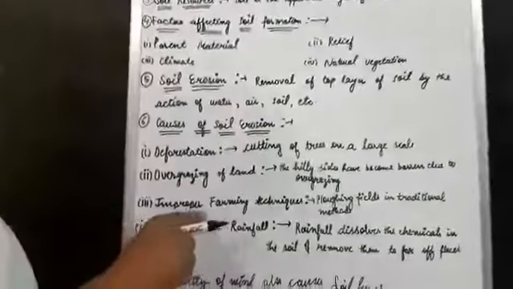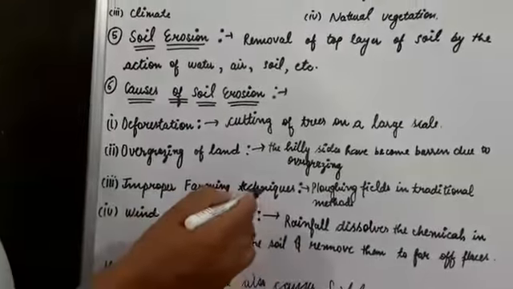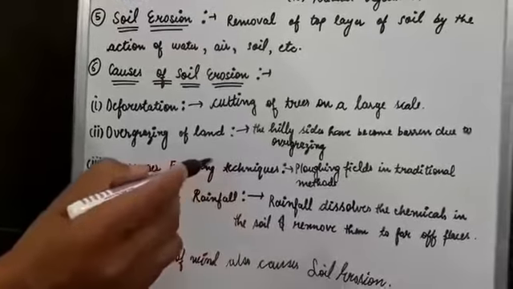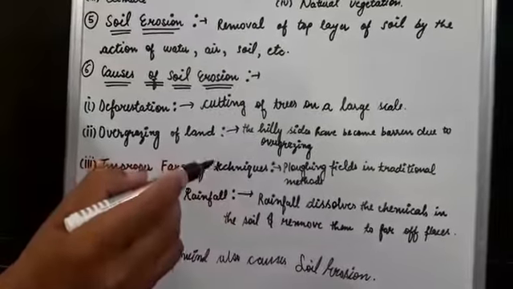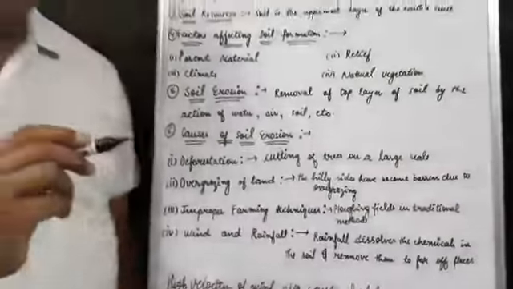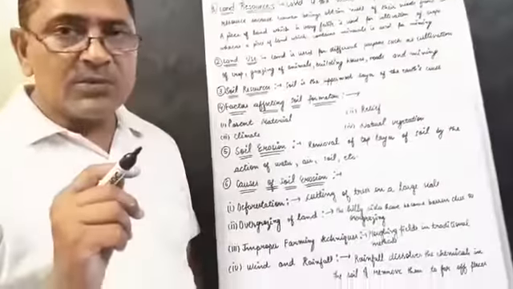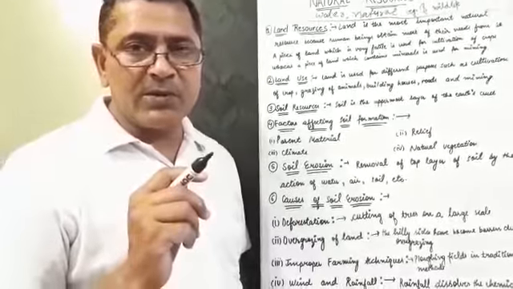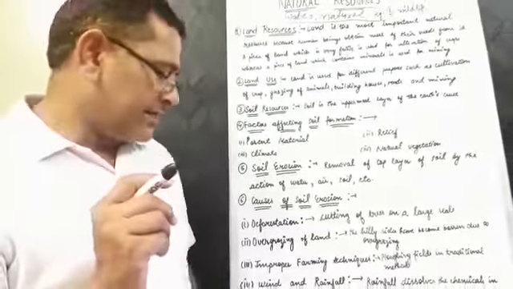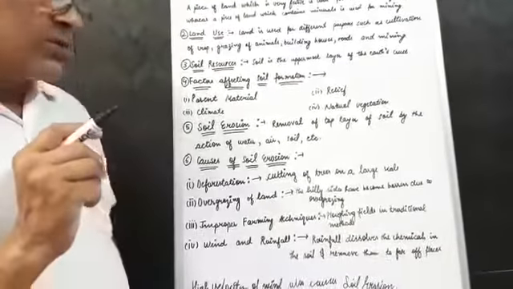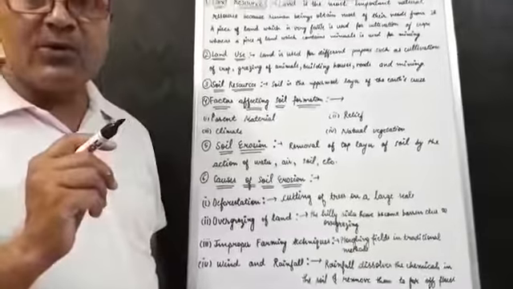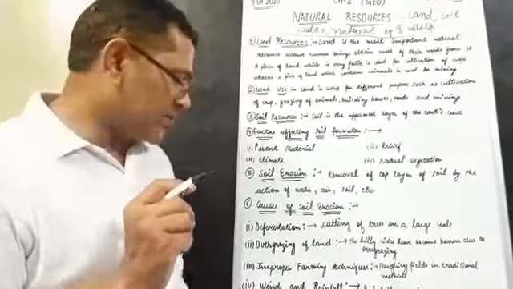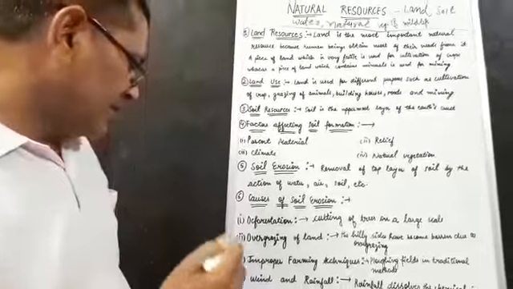Then third, improper farming techniques, such as plowing fields with traditional methods. In our country, most farmers are uneducated. They do not know about good farming techniques, so they use old methods. This reason is also responsible for soil erosion.